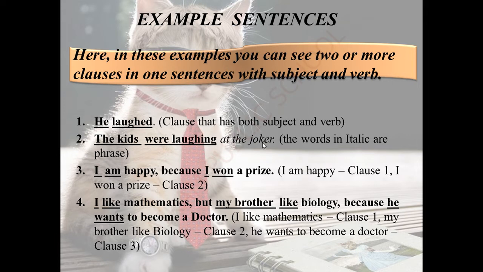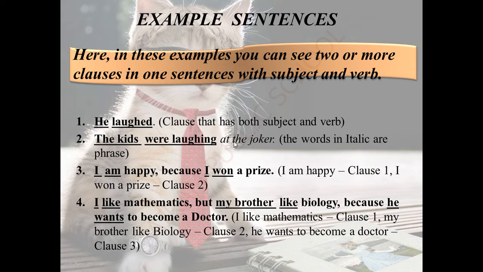It does not have a subject. See here, is there any subject in these words? No. Is there a verb in these words? No. So, at the joker is a group of related words which is a phrase.